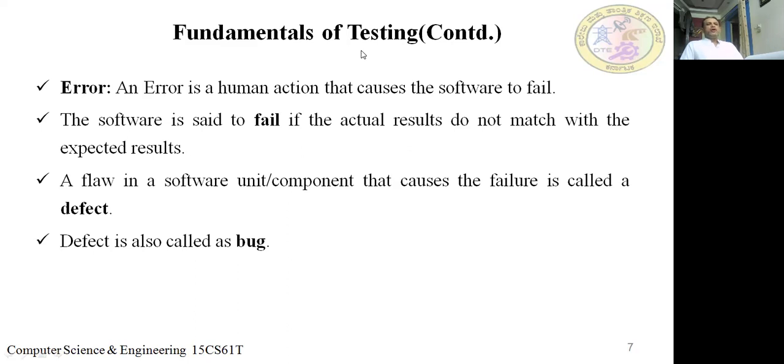Next, a flaw in a software unit or a component that causes failure is called a defect. What is a defect? The part of the program or a statement that makes the software fail, we call that a defect.